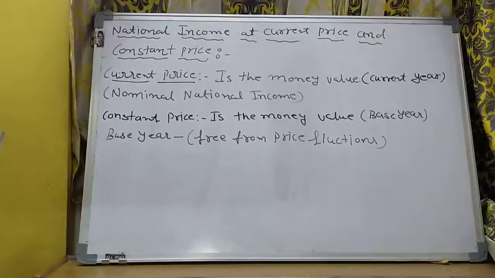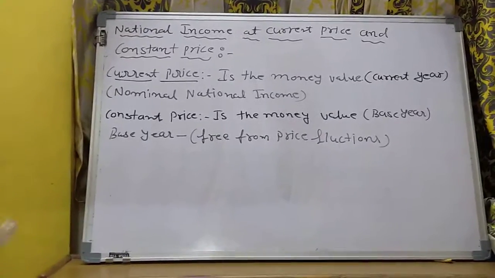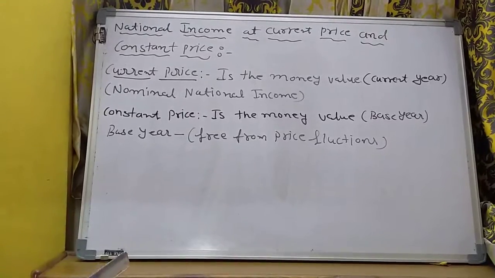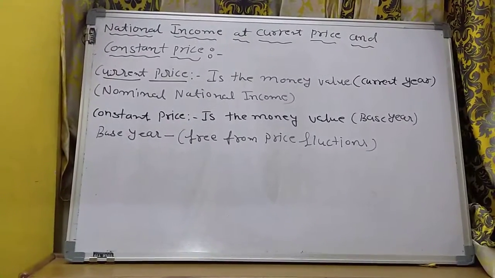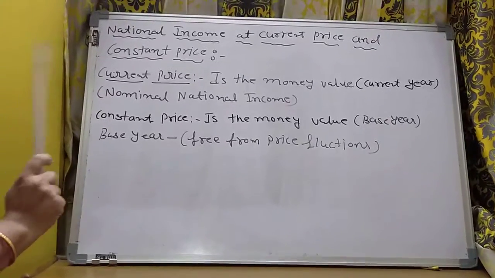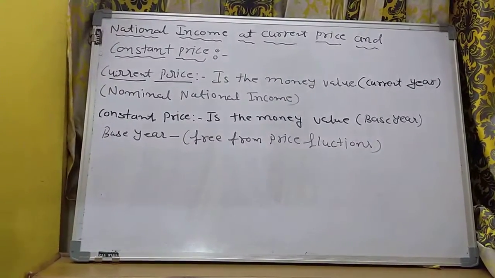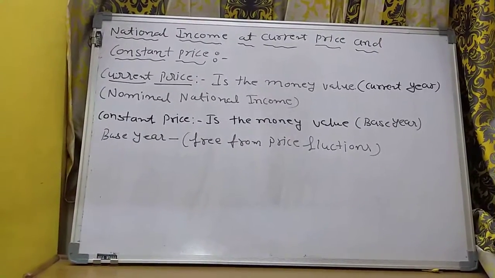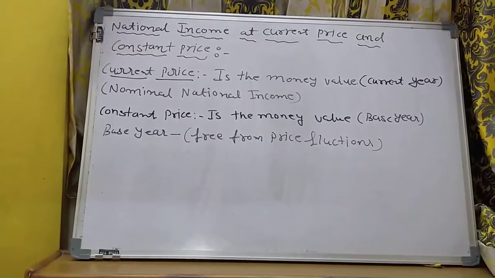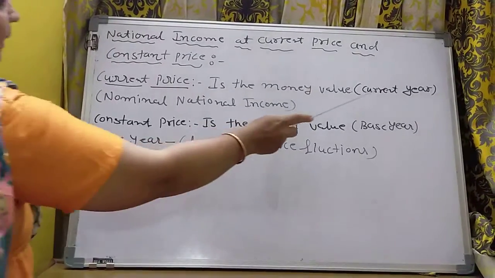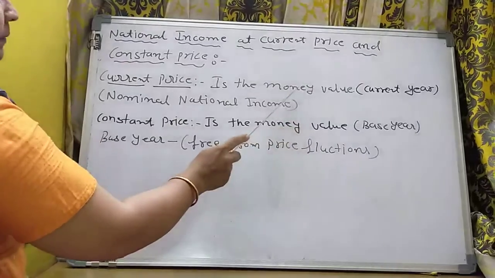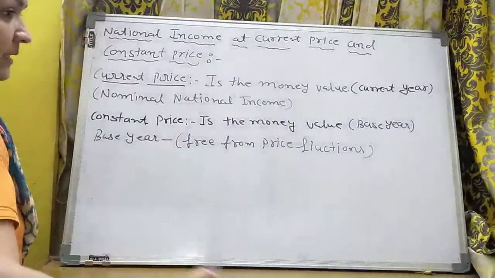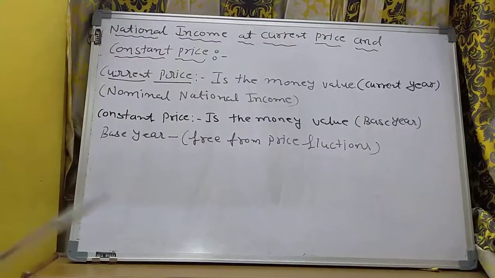When we are talking about the value added method, we are talking about only the finished outputs, the last output: how much to produce, how to produce and what to produce. But in the national income at the current price, this is the money value of the goods and services produced in a year measured at the price of the current year. That is important. We measure the money value of goods and services for the recent year, the current financial year.